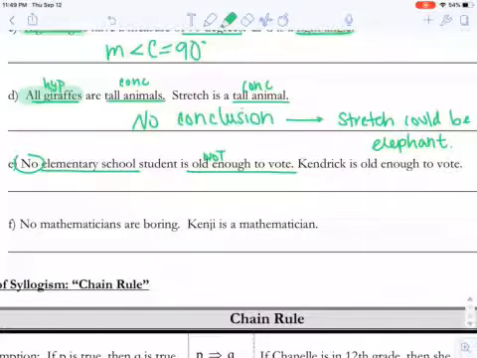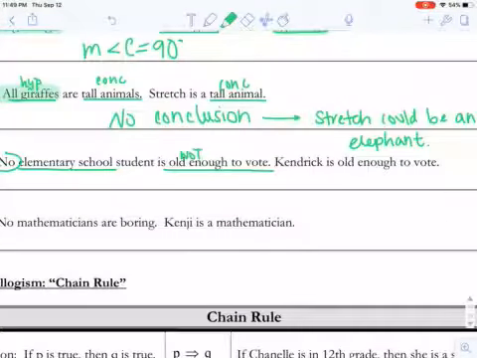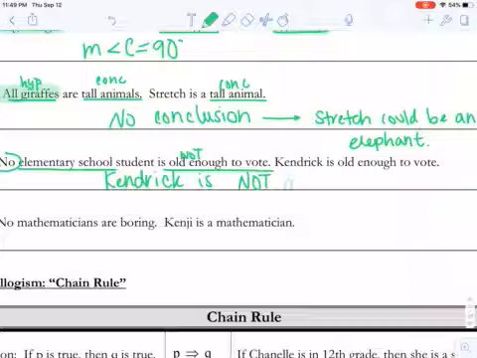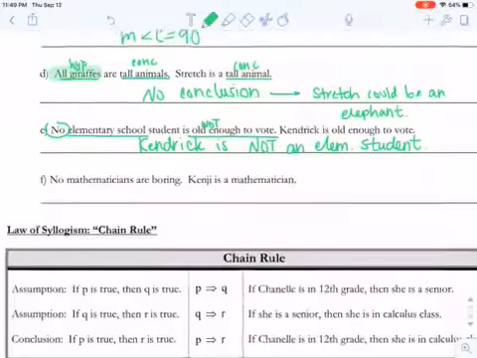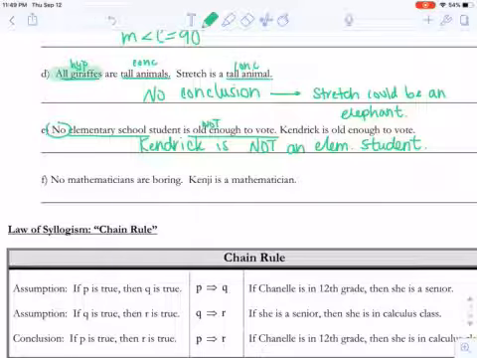So notice in the first sentence, we had this word no or not, which kind of makes it a little bit different. So we have a little bit of movement here, because here it says he is old enough to vote. So logic would tell us if he is old enough to vote, then Kendrick must not be an elementary school student. Kendrick is not an elementary school student. So that one was a little bit trickier, but also kind of common sense, hopefully.